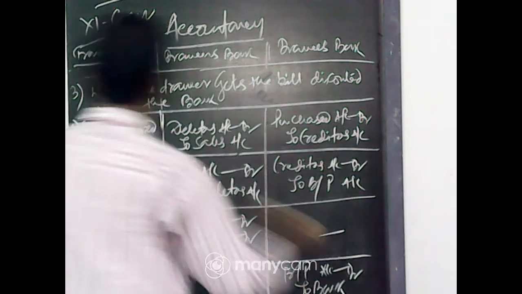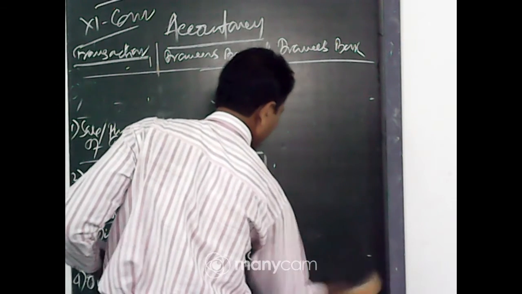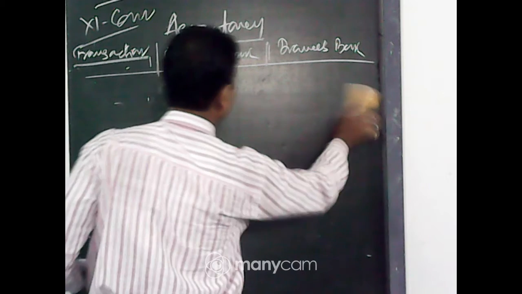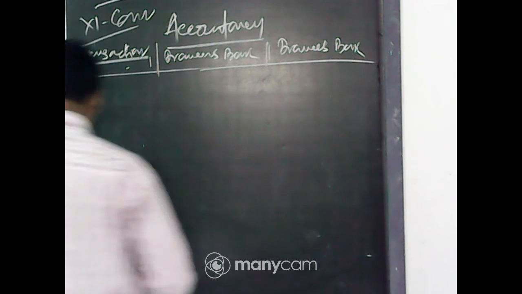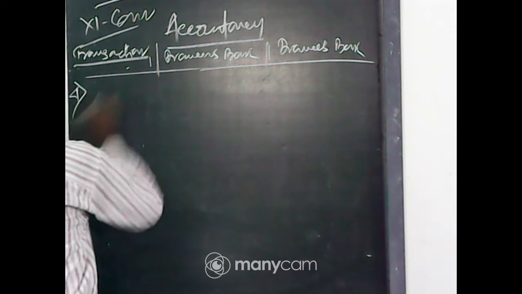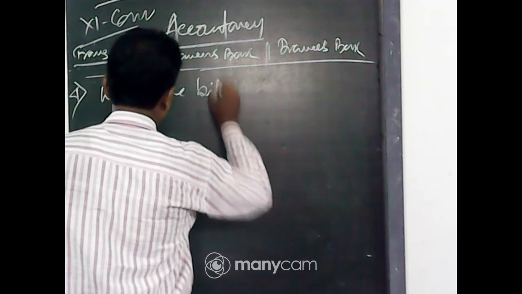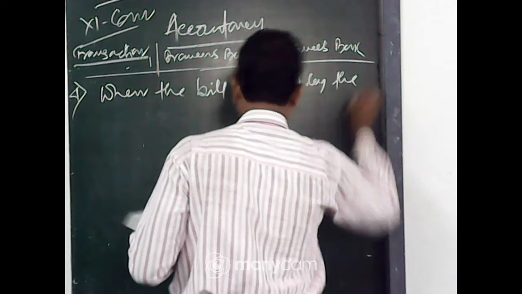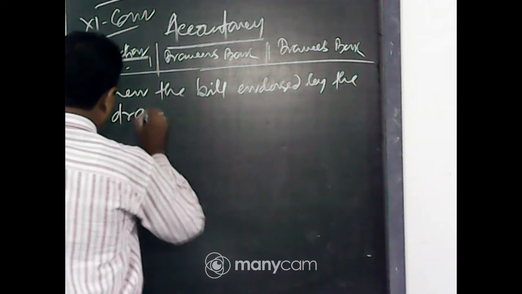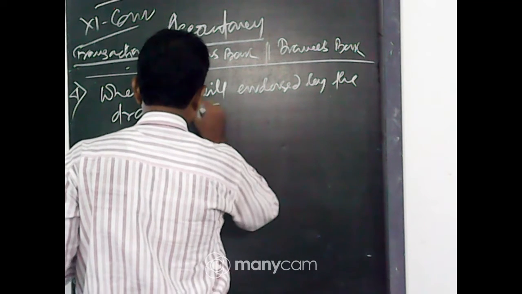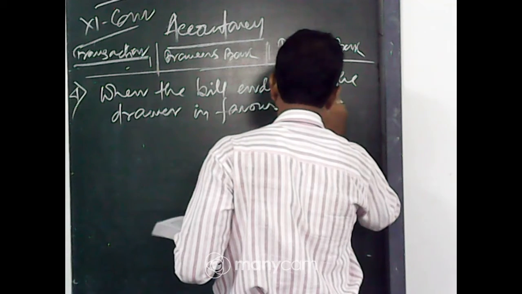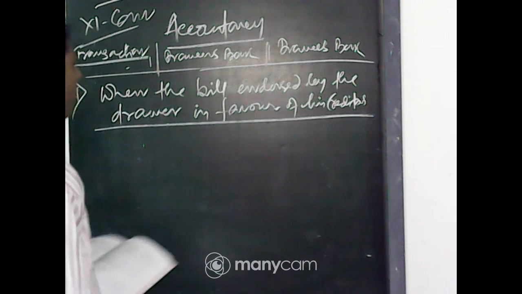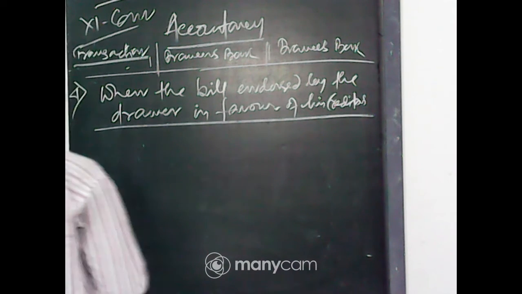Now, number 4 option: when the bill is endorsed by the drawer in favor of his creditors.